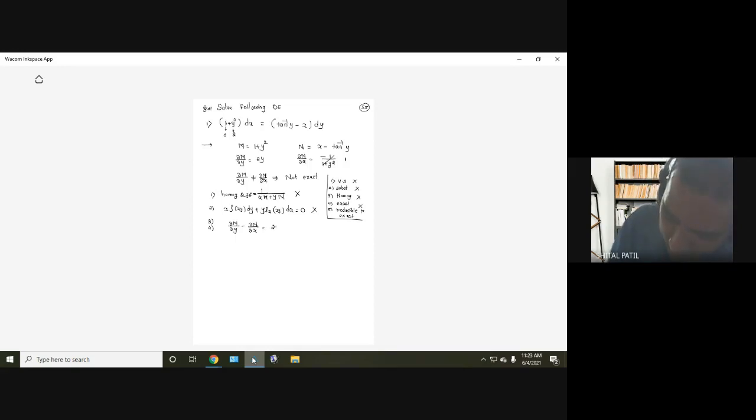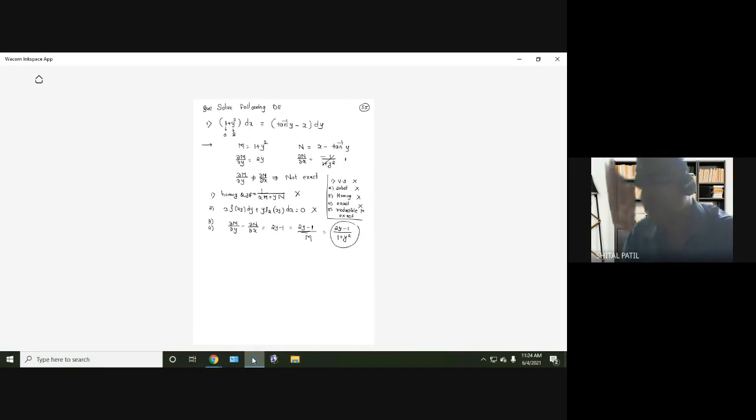So 2y minus 1. How many terms are there? Two terms are there. Go to the m. It also has two terms. So let me divide by m, and we'll check whether it is possible to cancel the maximum number of terms. The sign will change, but the sign will not make any problem. 2y minus 1 divided by 1 plus y square. Now see, we cannot cancel anything.